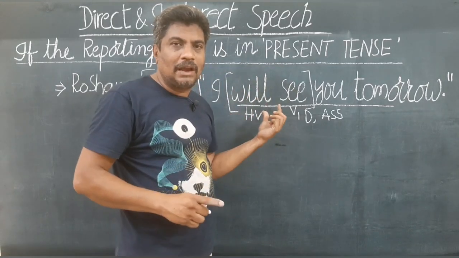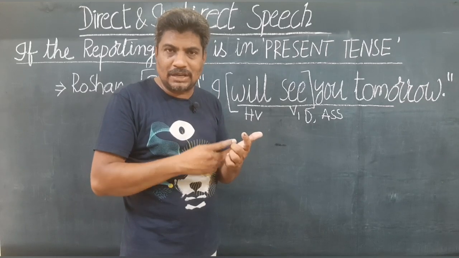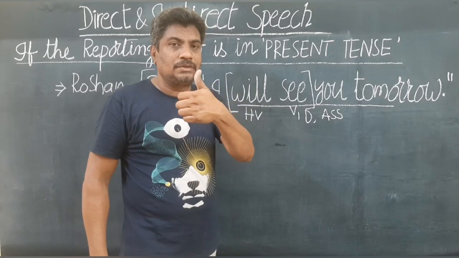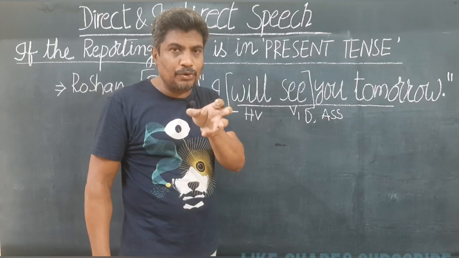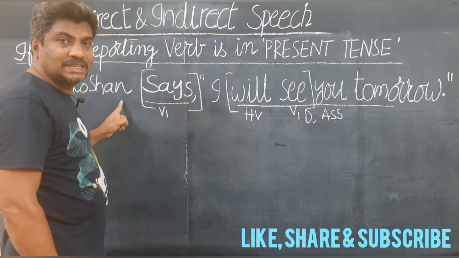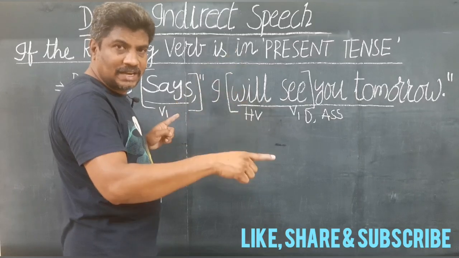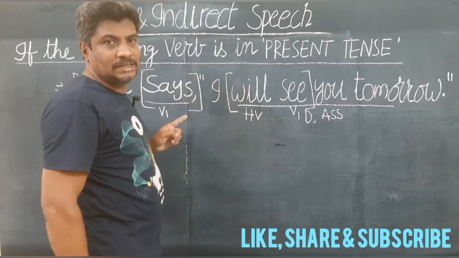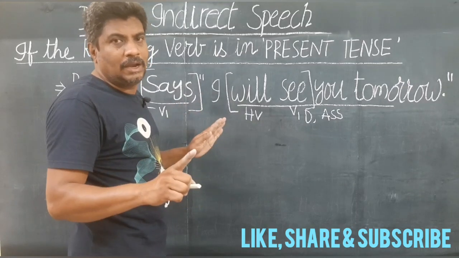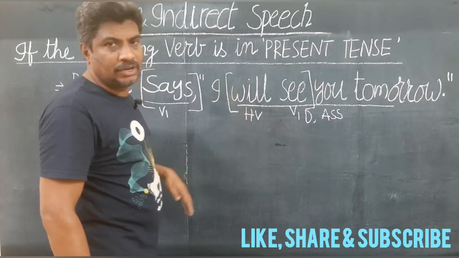That means the dialogue will never be in simple past tense, past continuous, past perfect, past perfect continuous, or any of the past verbs. This is a very, very important point that is to be taken care of. Do you understand? Well, the reporting verb is in present tense. The dialogue here could be in any of the present related tenses or any of the future related tenses, but definitely, absolutely, for sure, it will not be in any of the past related tenses. Got it? Now we shall see how the transformation occurs.